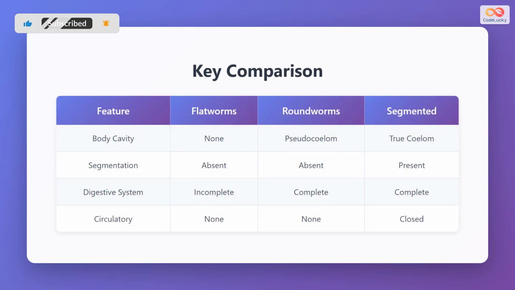Let's compare the three worm phyla across important features. Regarding body cavity, flatworms have none, roundworms have a pseudocoelom, and segmented worms have a true coelom. For segmentation, only annelids show true body segmentation, while flatworms and roundworms lack segments. The digestive system in flatworms is incomplete with one opening, while both roundworms and segmented worms have complete systems with mouth and anus. Concerning circulation, flatworms and roundworms lack circulatory systems, relying on diffusion, whereas segmented worms possess a closed circulatory system. These differences reflect increasing complexity from flatworms to segmented worms.